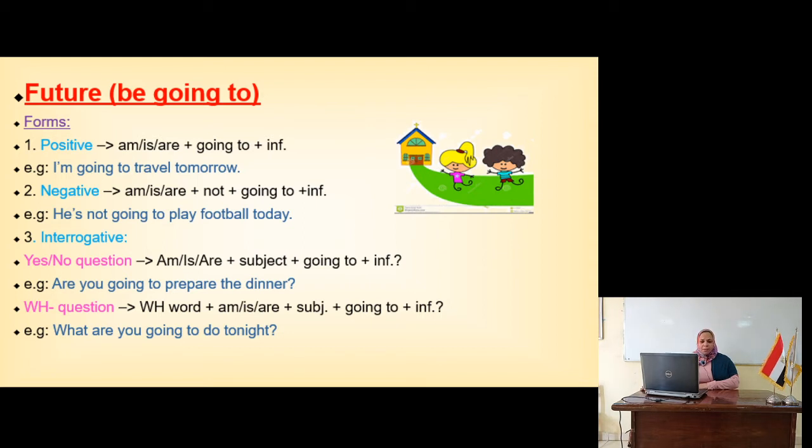As for the example here, are you going to prepare the dinner? So this is the question. What about the answer? The answer will be with yes or no. I can say yes, I'm going to prepare it, or no, I'm not going to prepare it, or no, I'm not going to. Okay, for the WH question word, I use WH word and then am or is or are, and then the subject, and then going to plus verb plus infinitive.